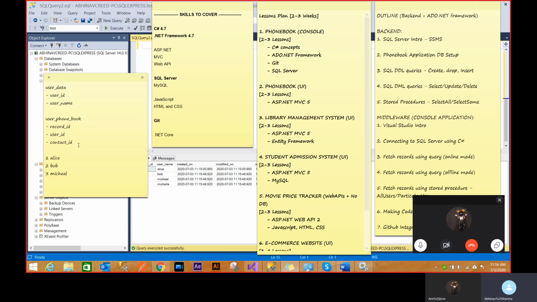Now if Alice has a phone book of Bob and Michael, then in the user phone book, the record ID, I'll add the first record; you can think of it as auto incrementing. The user ID will be Alice's, because I want to add an Alice record, and the contact ID will be 2, because I want to add Bob to Alice's phone book. You get how this phone book table is going to work. Similarly, I'll have one more record, record ID 2, again with the same user ID. Now I'll add 3, because Alice has Bob and Michael in her phone book. That's how this table is going to work. It's just a mapping of the IDs that I've entered here.